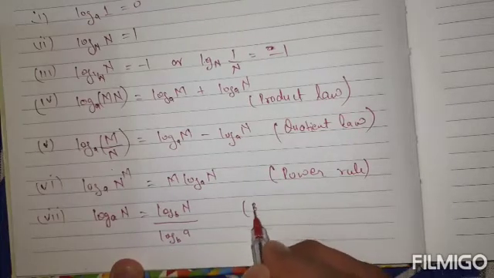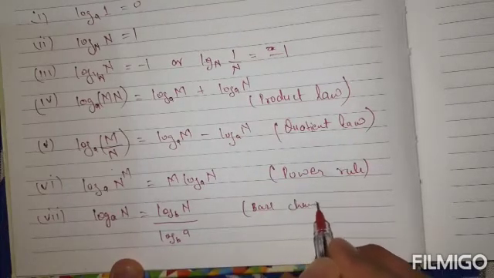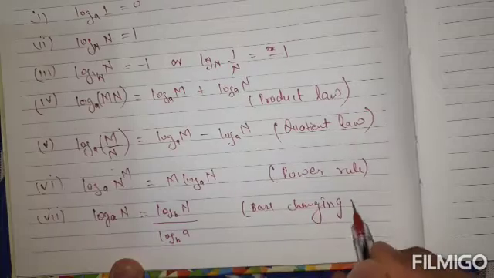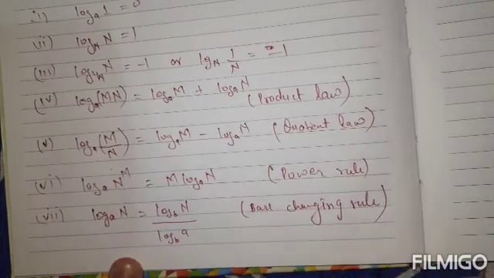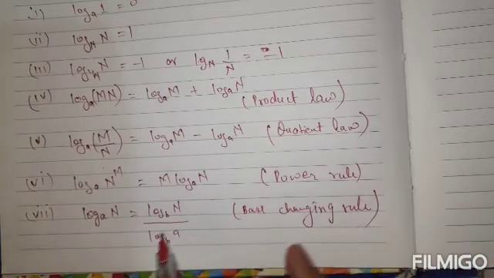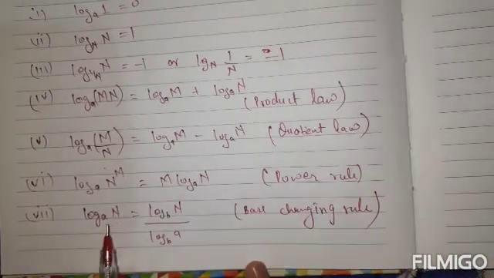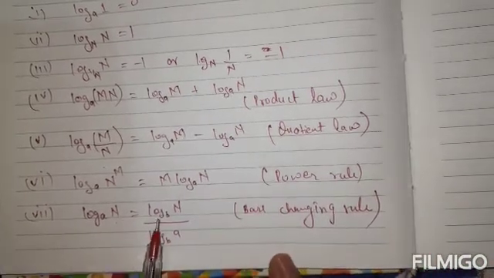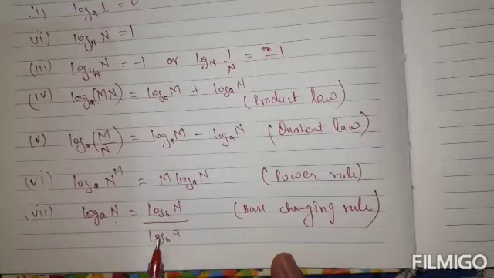This is called the base changing rule, or base changing formula. Here log n to the base a can be expressed as log n to the base b upon log a to the base b.